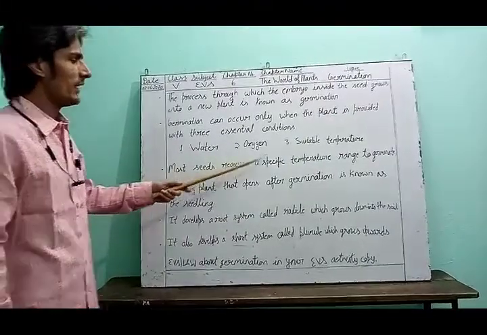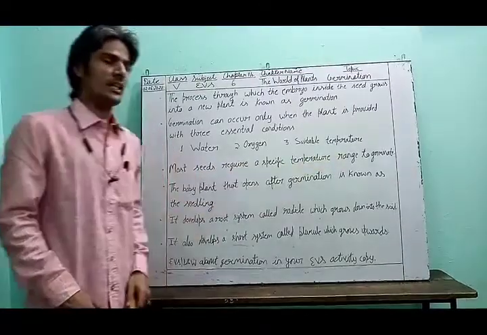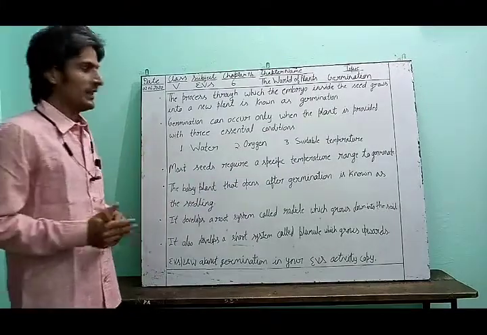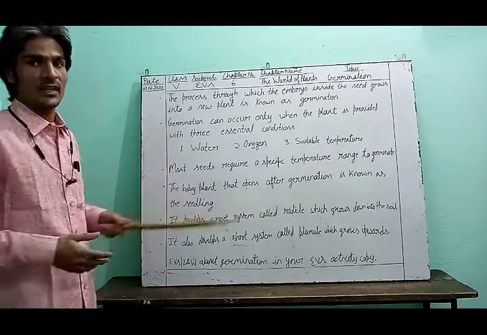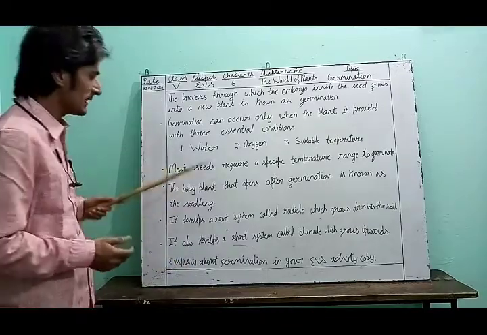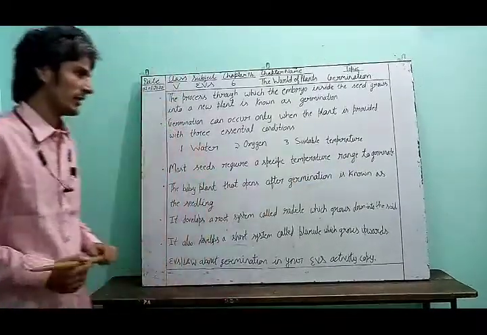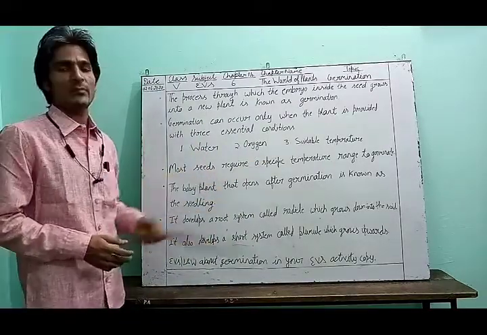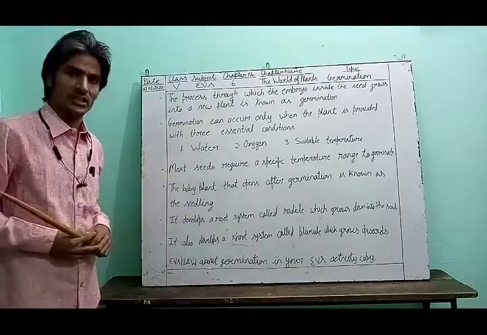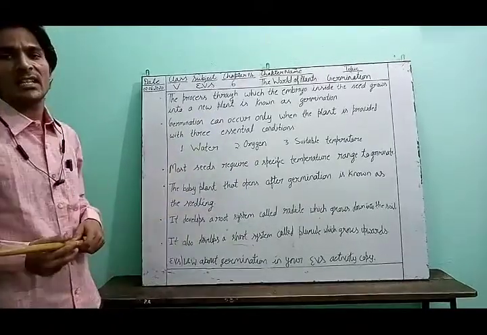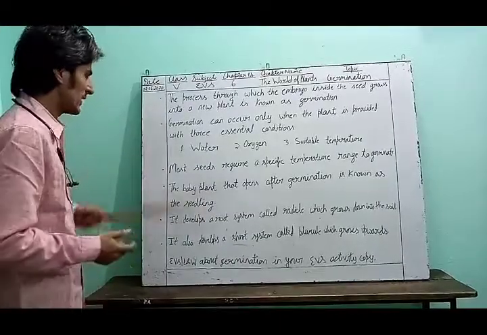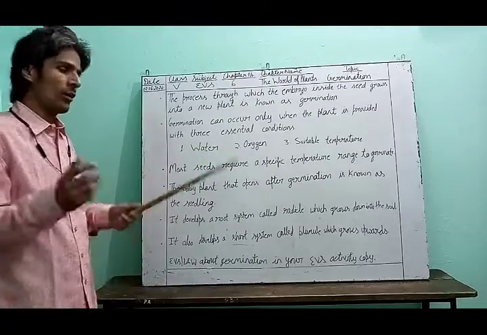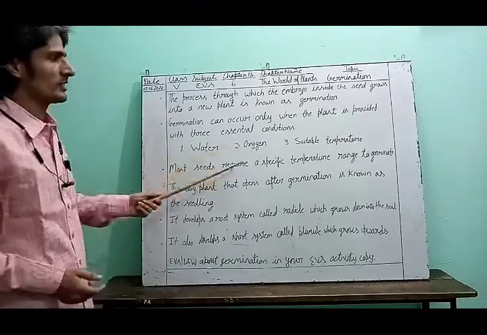Most seeds require a specific temperature range to germinate. It is a very important point, because you know that in different places, different types of crops are produced. The reason is that the range of temperature is different. At different places, different temperatures and different weather conditions are present. That's why we get different types of crops in different places. So most seeds require a particular specific temperature, and only in that temperature does the seed grow into a new plant.